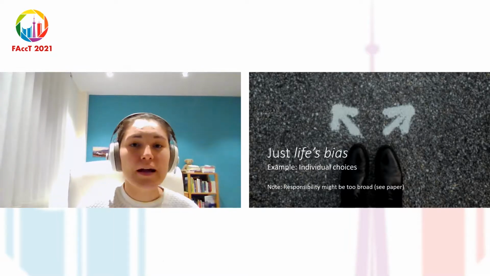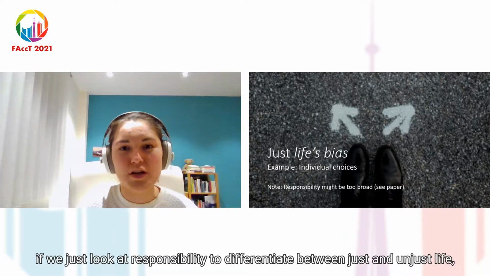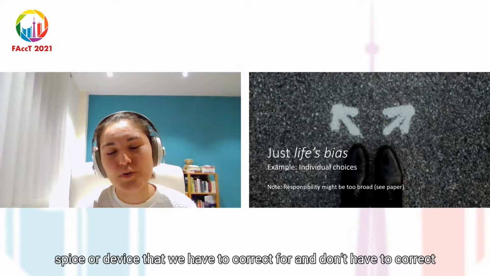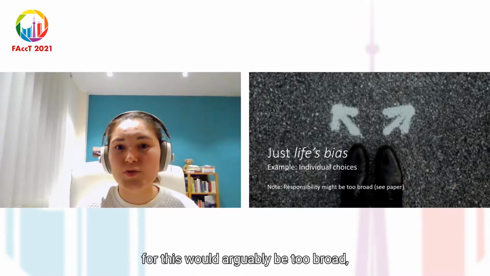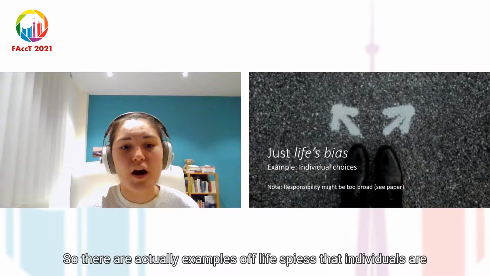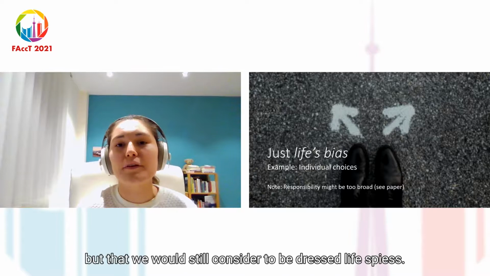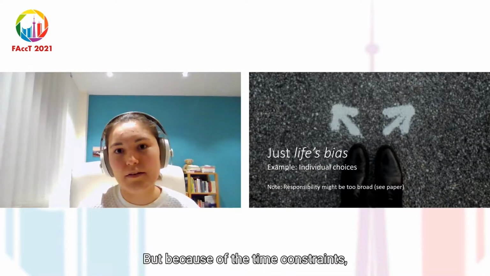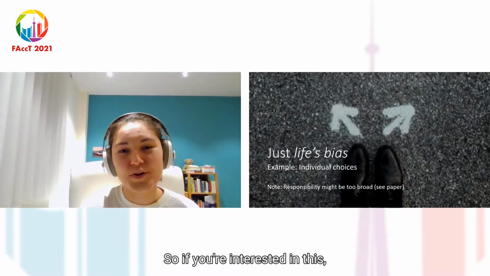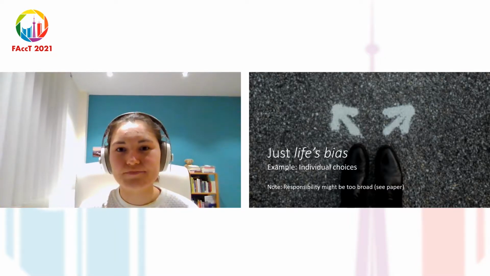And just as a quick side note, if we just look at responsibility to differentiate between just and unjust life's bias, or the bias that we have to correct for and don't have to correct for, this would arguably be too broad, and we might correct for too many biases. So there are actually examples of life's bias that individuals are not responsible for, but that we would still consider to be just life's bias. But because of the time constraints, we can't go into the details of this. So if you're interested in this, we do encourage you, of course, to go take a look at the paper.